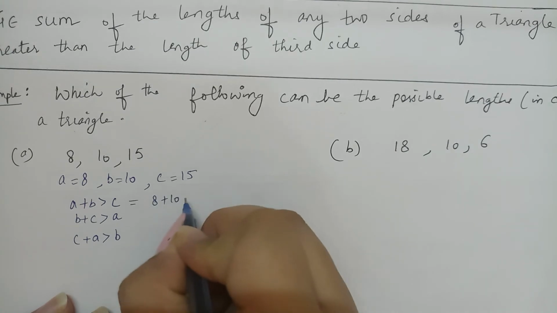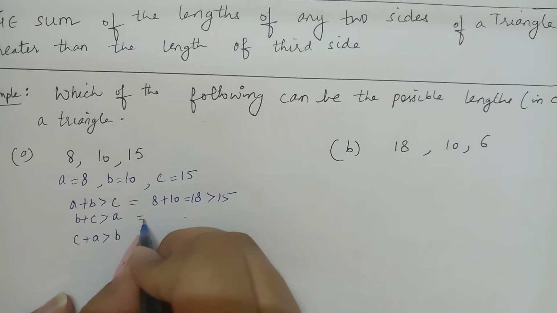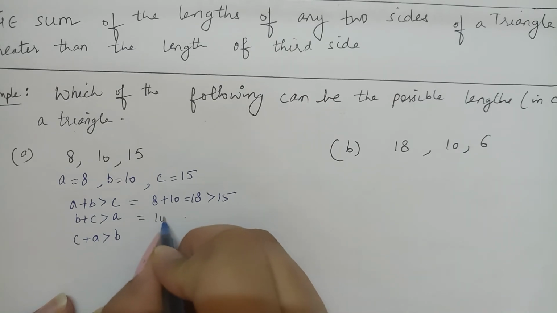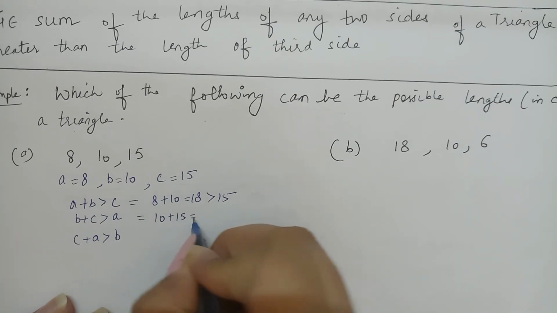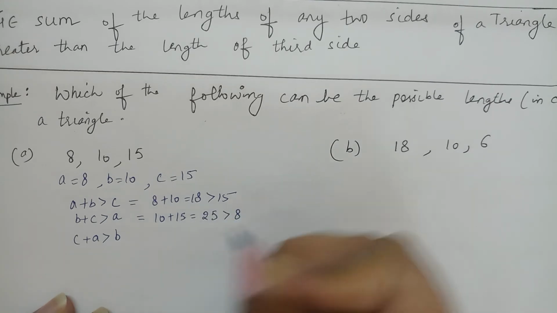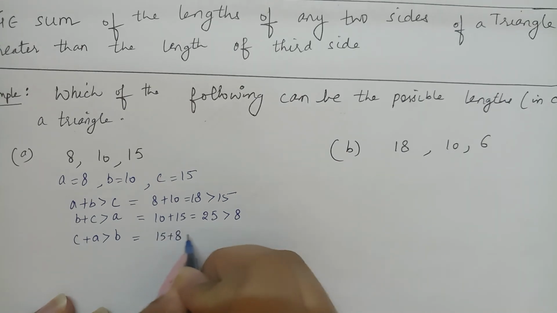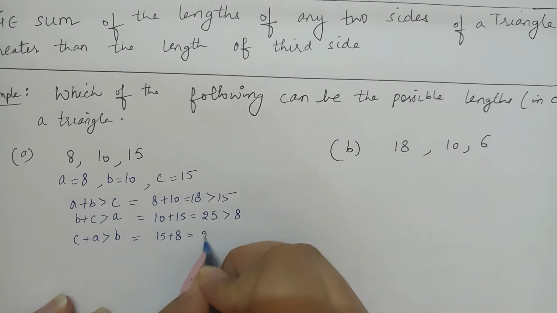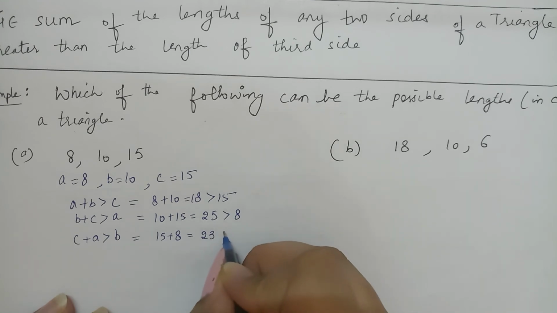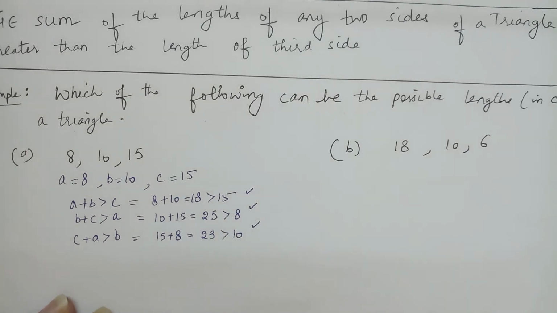8 plus 10, that is 18. It is greater than 15. Now B plus C means 10 plus 15, which is 25. It is greater than 8. Then now C plus A, 15 plus 8, which is equal to 23, and it is greater than 10. All three conditions are satisfied here.